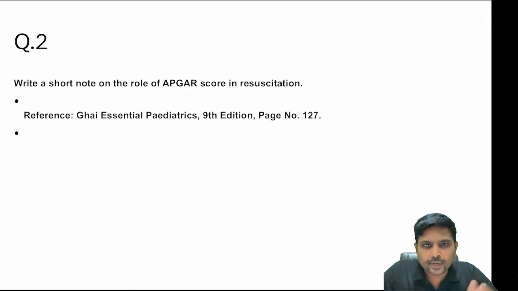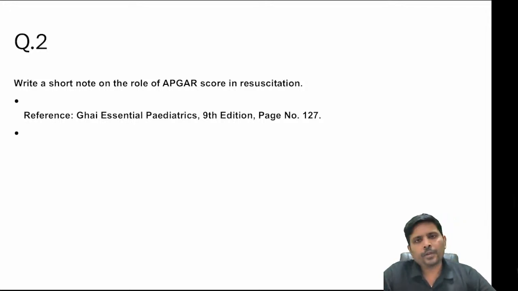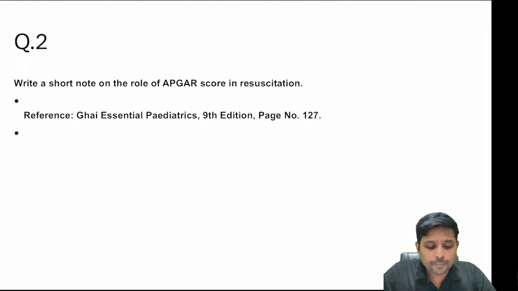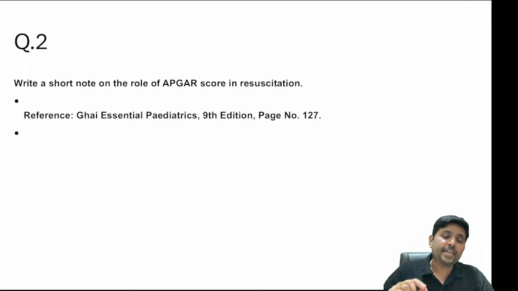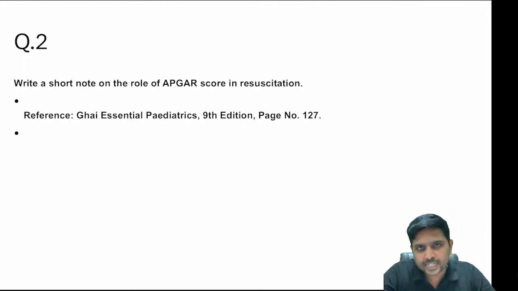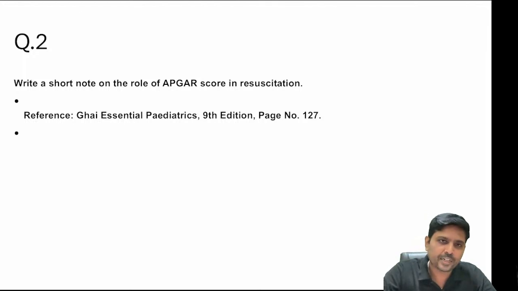So, neonatal resuscitation is over. Now, write a short note on Apgar in resuscitation. You all know that when someone asks what is Apgar, there are 5 points with respect to Apgar. So what does Apgar indicate? Apgar indicates whether your respiration is intact and whether your circulation is intact.